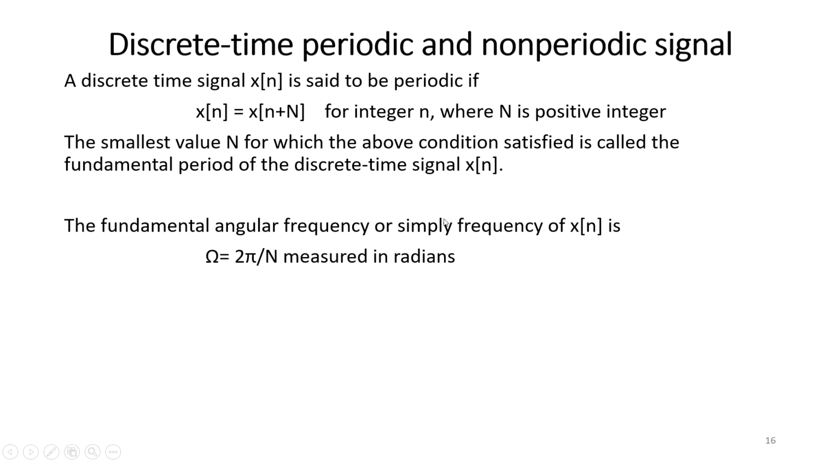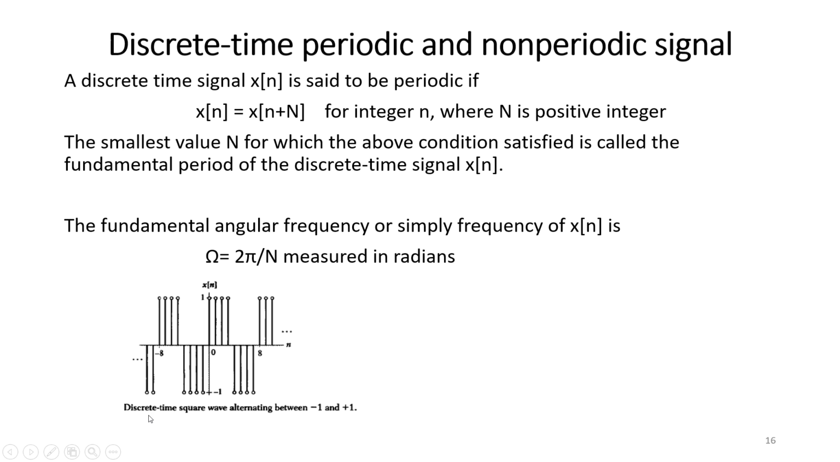The fundamental angular frequency is represented by capital omega, it is 2π/N. 2π/N is the fundamental angular frequency of that discrete time periodic signal. This is an example of a discrete time periodic signal. We can see that every 4 samples, these 4 samples on the positive side and these 4 samples on the negative side, it keeps repeating, so we can say it is a discrete time periodic signal.